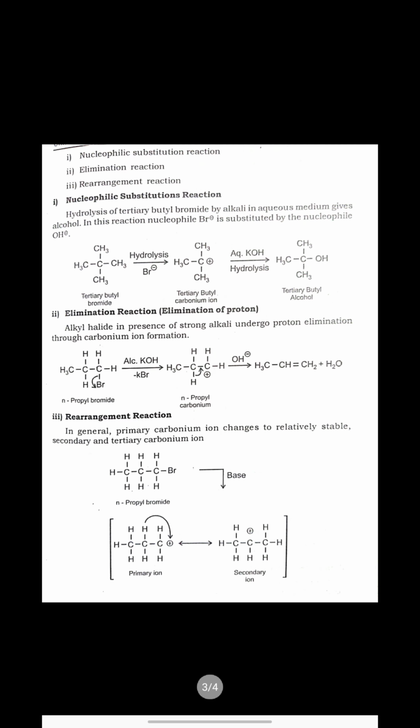different kinds of reactions carried out by carbonium ion are classified as number 1, nucleophilic substitution reaction. Substitution reaction means one group or one atom leaves and another atom attaches, it gets substituted. But here the reaction will be purely nucleophilic because the carbonium ion acts as a positively charged, electron deficient center, so whatever is attracted towards it must be a nucleophile, it must be negatively charged. Then second is the elimination reaction, which is also carried out by this carbonium ion, and the third one is the rearrangement reaction. So take a look one by one.